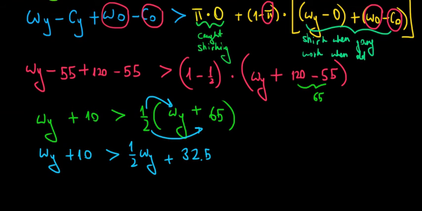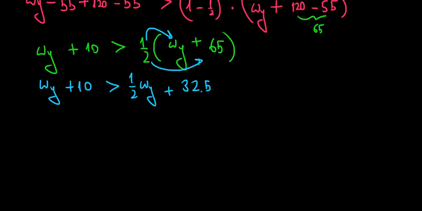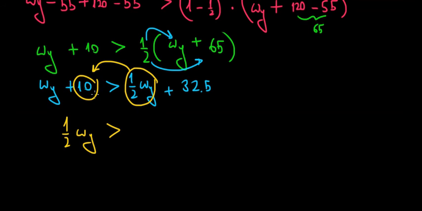32.5. Now let's take the wages on one side, the numbers on the other side, to see the relationship between the two. So we take this one over there, and we will have wage of a young employee minus a half of the wage. It's 1/2 wage of the young employee is greater than, we take 10 to the other side, so 32.5 minus 10 is 22.5.